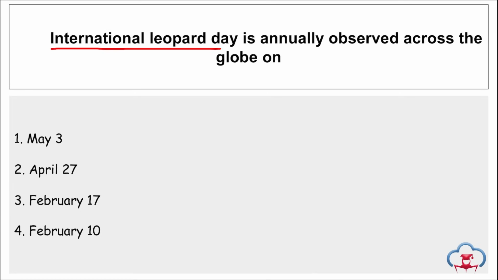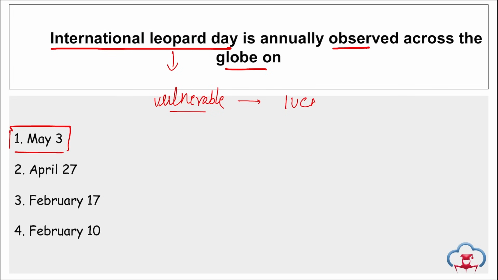Next is International Leopard Day. This day is annually observed across the globe on... So International Leopard Day is observed on 3rd May, and it is to raise awareness about the conservation and protection of leopards. Right? Take a note of this. Leopards, remember, are listed as vulnerable in the IUCN's Red List.